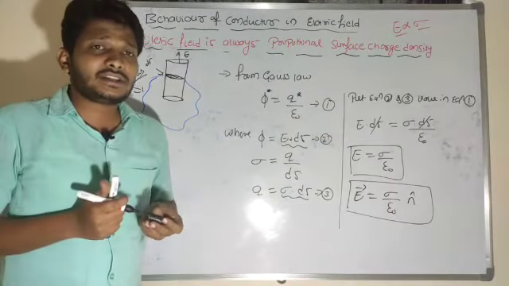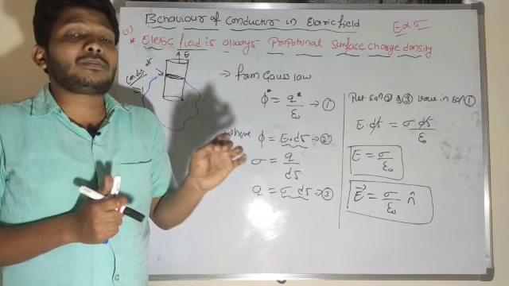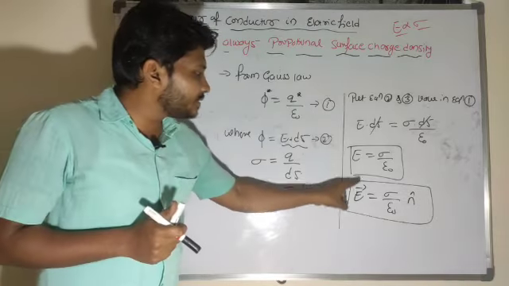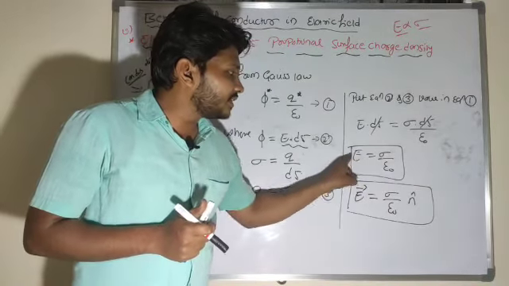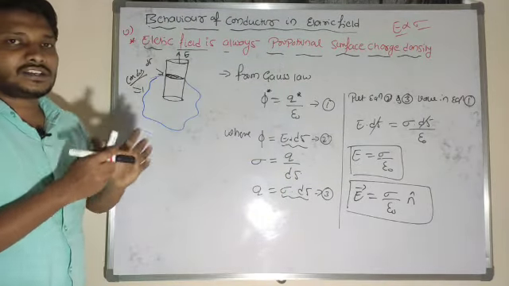In a theory examination, they will ask a question like: show that electric field is proportional to surface charge density. E is proportional to sigma here. Hope you are understanding these things.